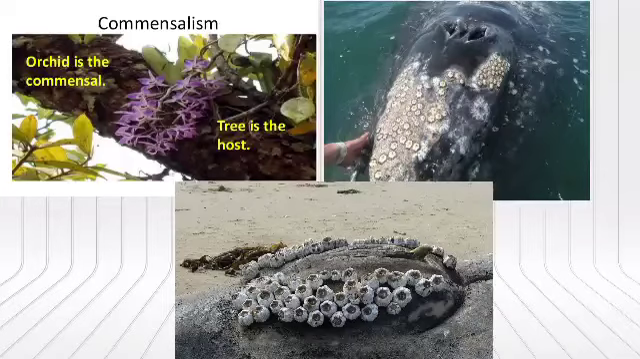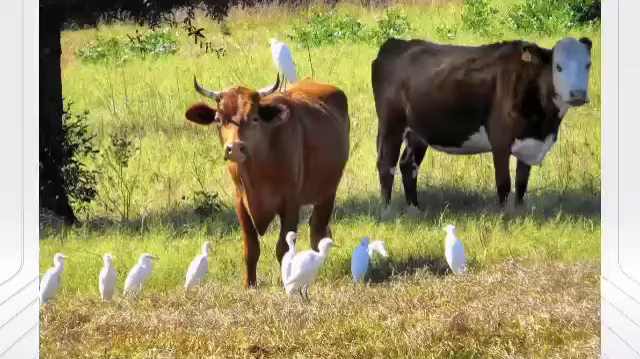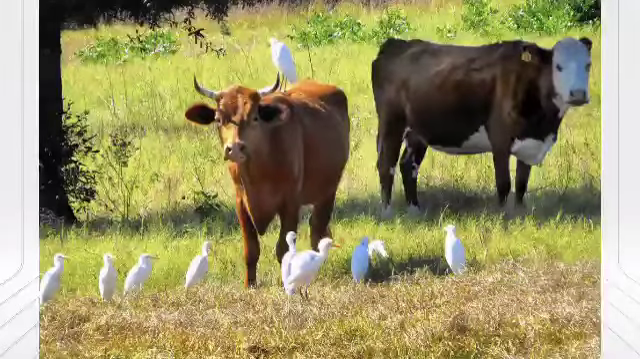That means both the mango tree and the whale do not derive any kind of benefit there. Only this orchid and the barnacles are getting the benefit from this mango tree and whale. So this type of interaction is called commensalism, where one of the species is benefited and the other species is neither benefited nor harmed.